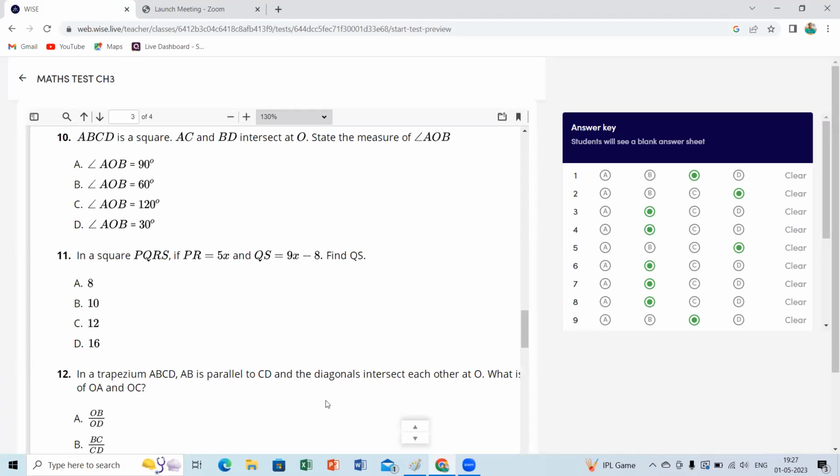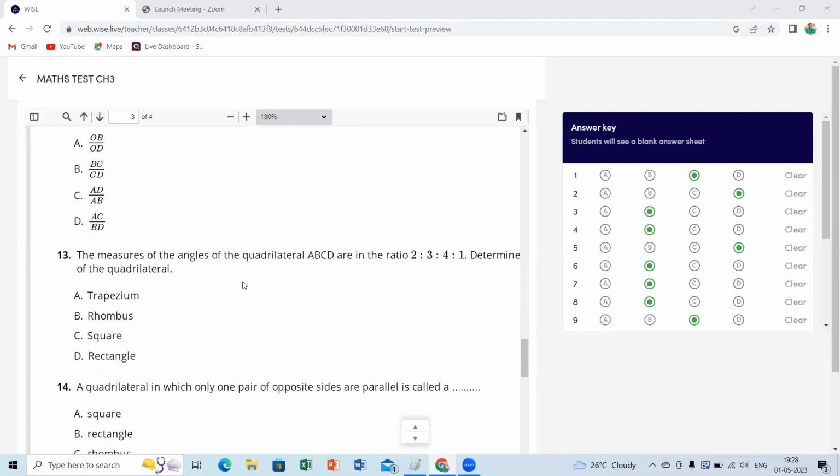Yes, ma'am. I hope you got it, I think. Yes, ma'am, got it. Okay, only the properties of a square you have to apply: the diagonals are equal in a square. So you have to equate 5x. First, ma'am, I got it wrong because I took it as a rectangle. I did not take it as a square. Okay, okay. Next, any other things you have doubt?